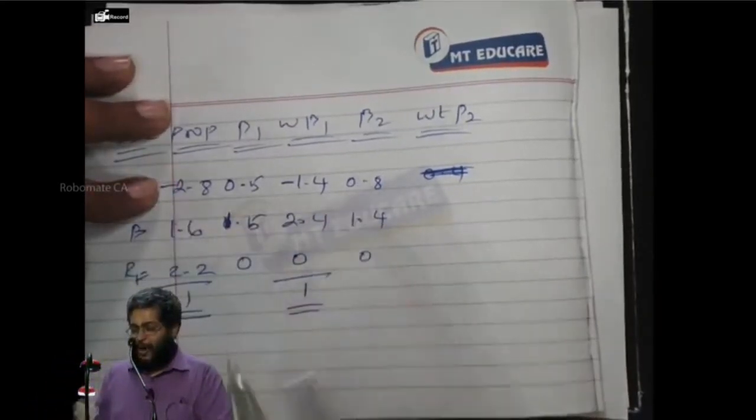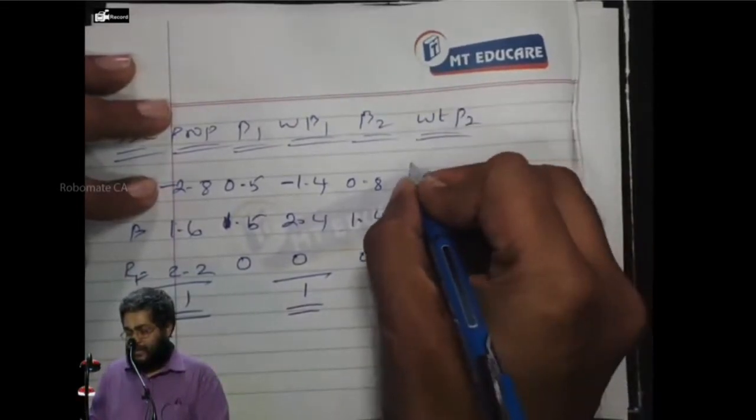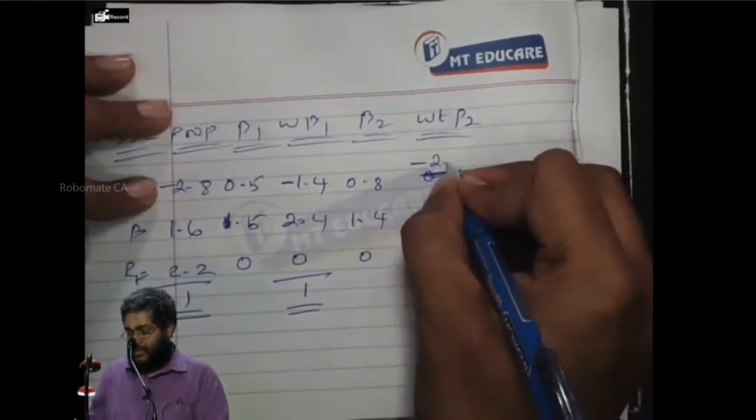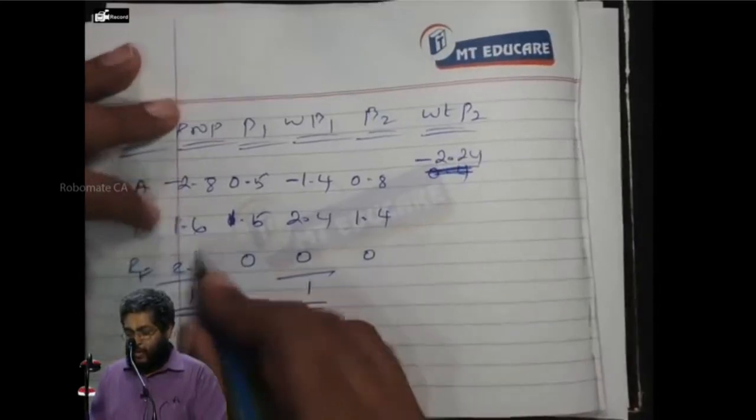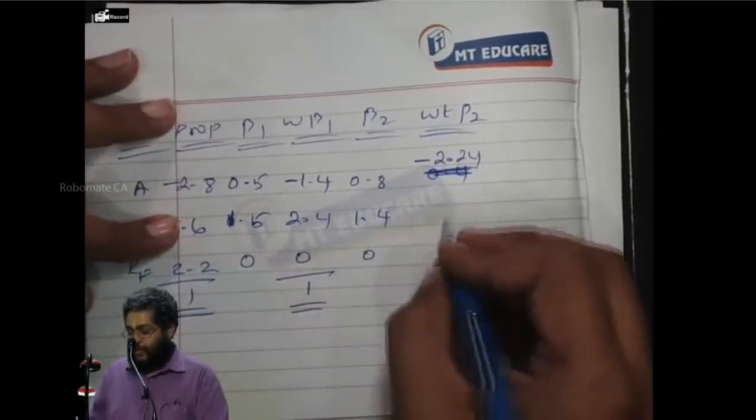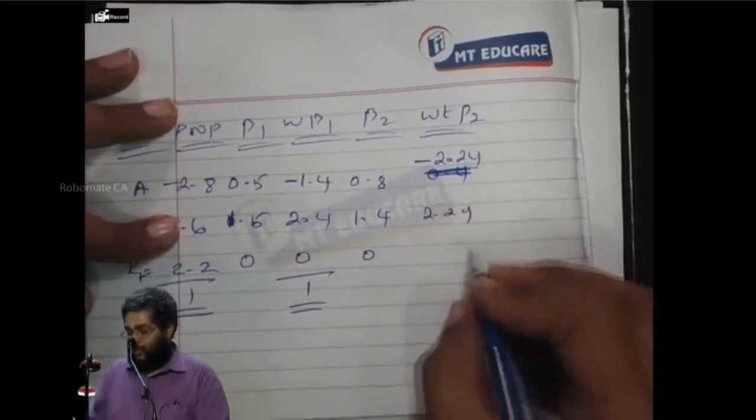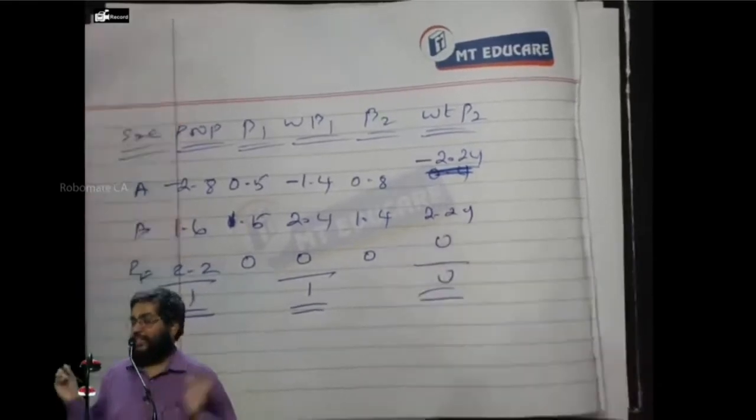Minus 2.8 into 0.8. What is the number? Minus 2. Okay. 1.6 into 1.4. 2.24. This is what? 0. What is the item? 0.